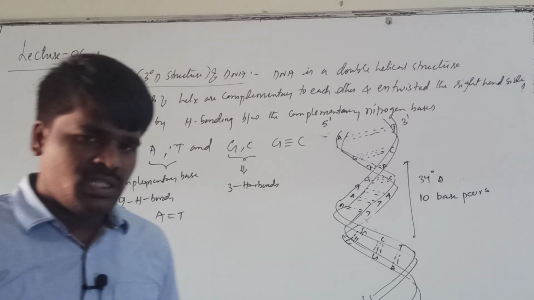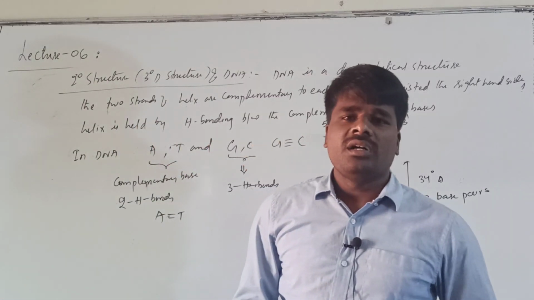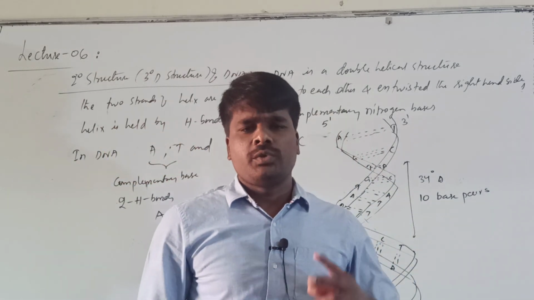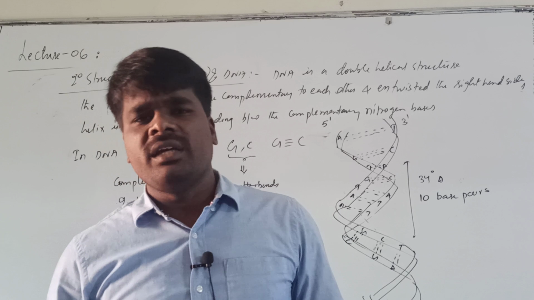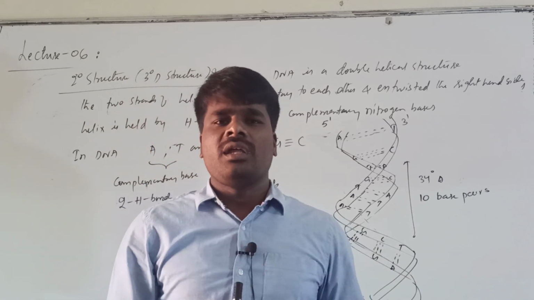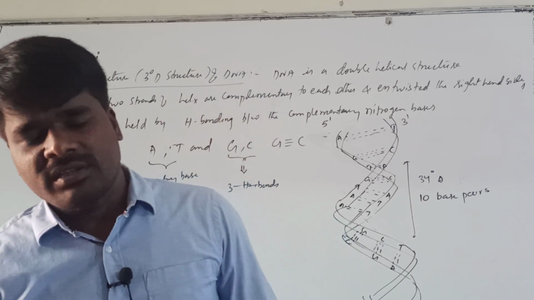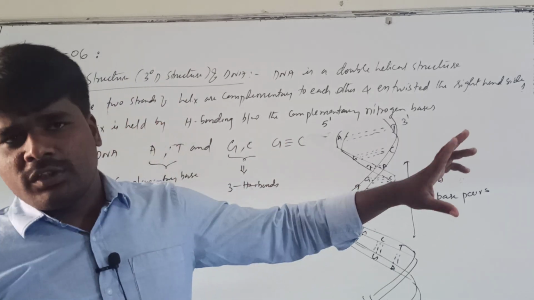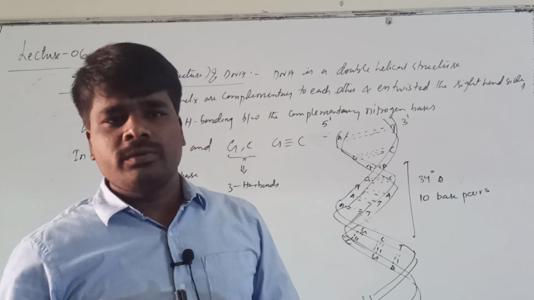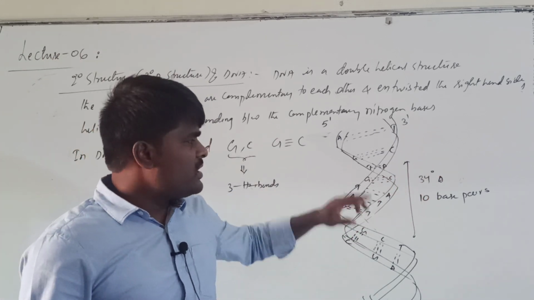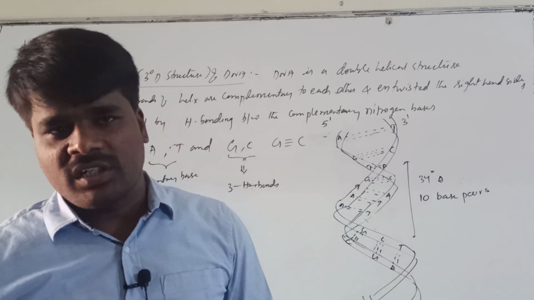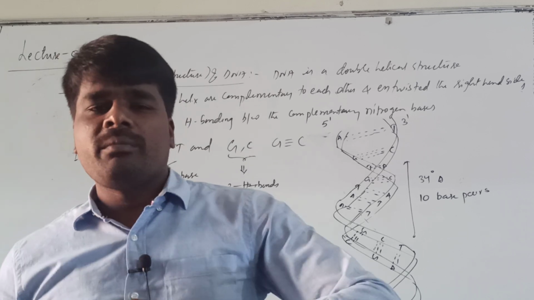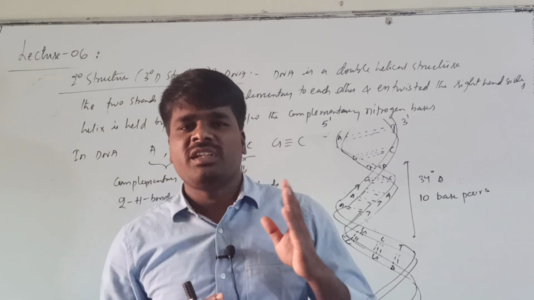The important aspect of the 3D structure of DNA is that DNA is a double helical structure in which two polynucleotide chains are entwined around each other in a right-handed direction. These two polynucleotide chains are complementary to each other, in the sense that one chain is exactly opposite to the other chain, because the two strands are held together by hydrogen bonding between the complementary base pairs.